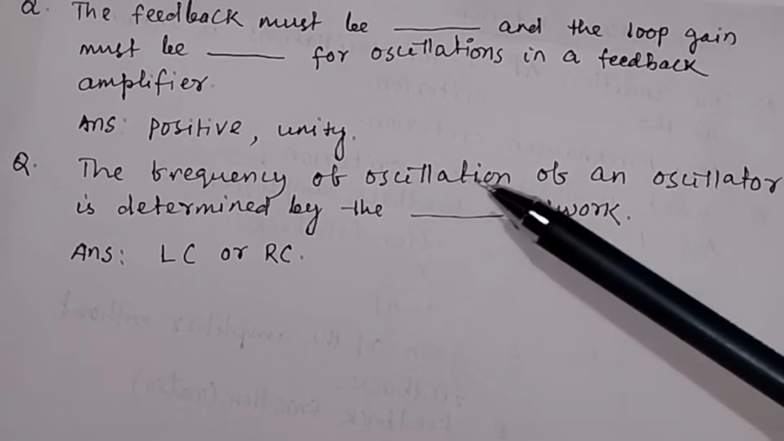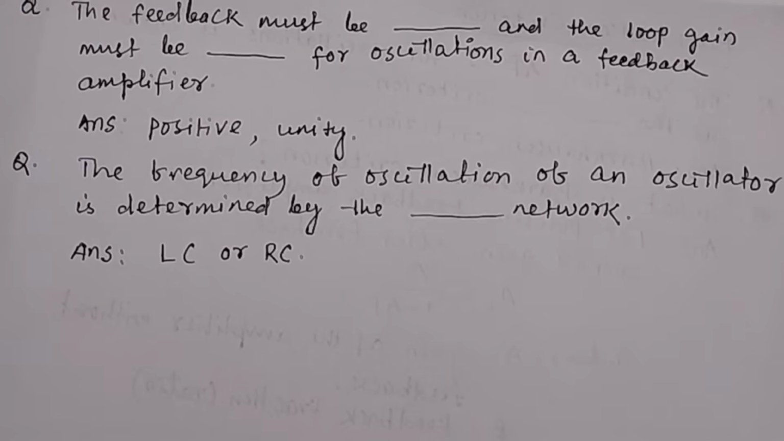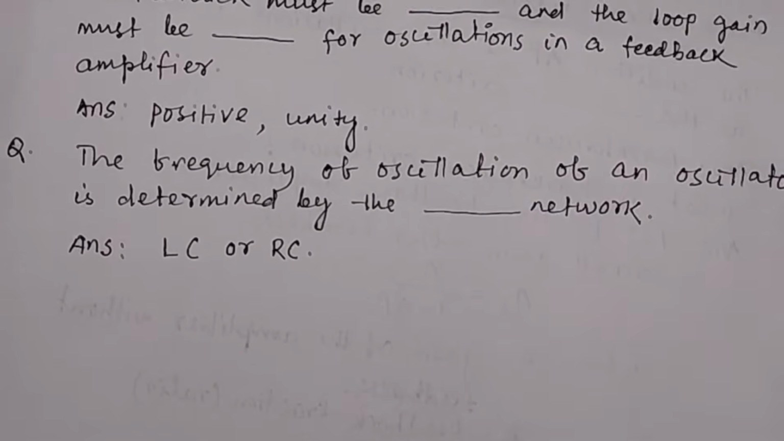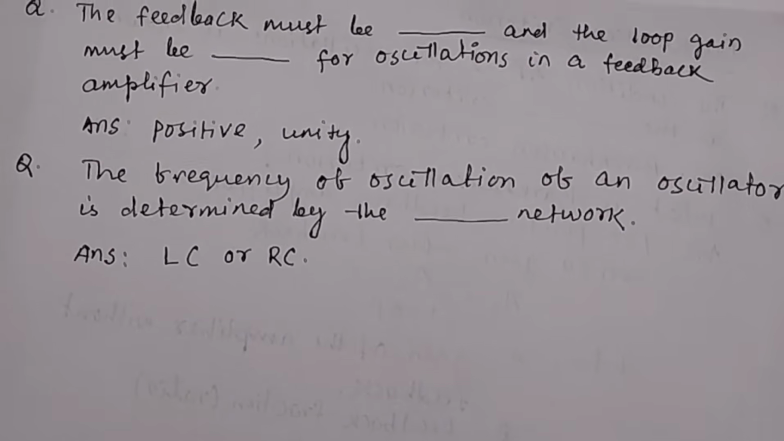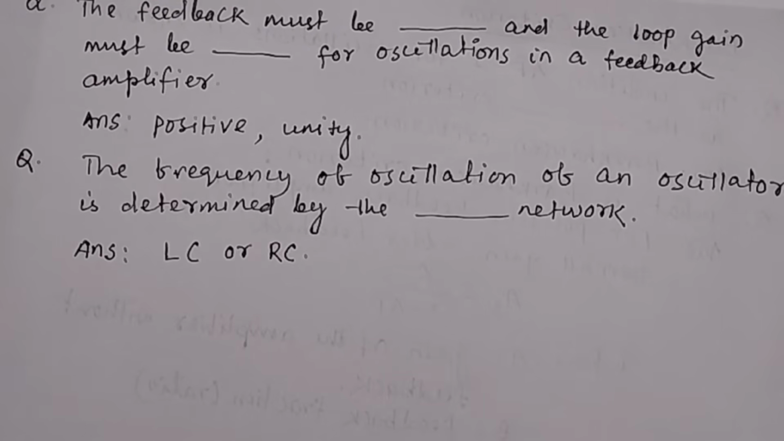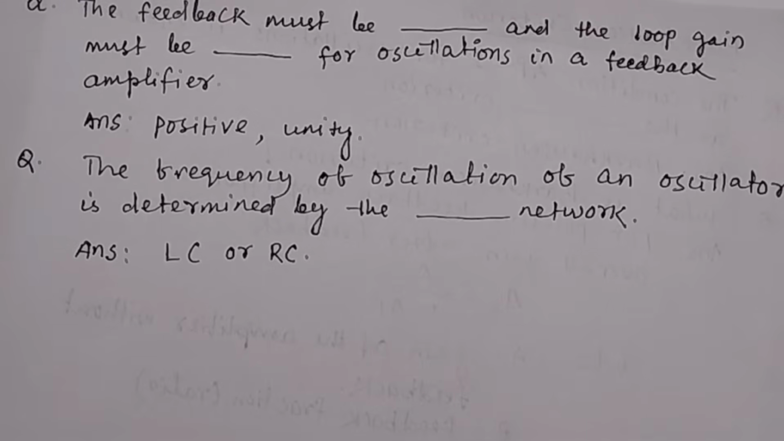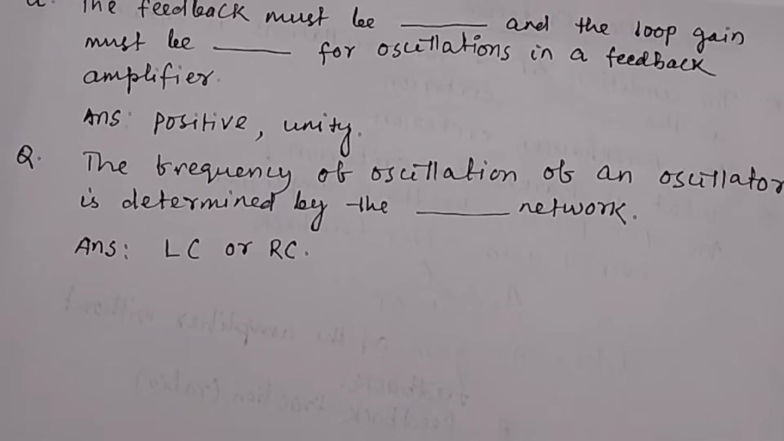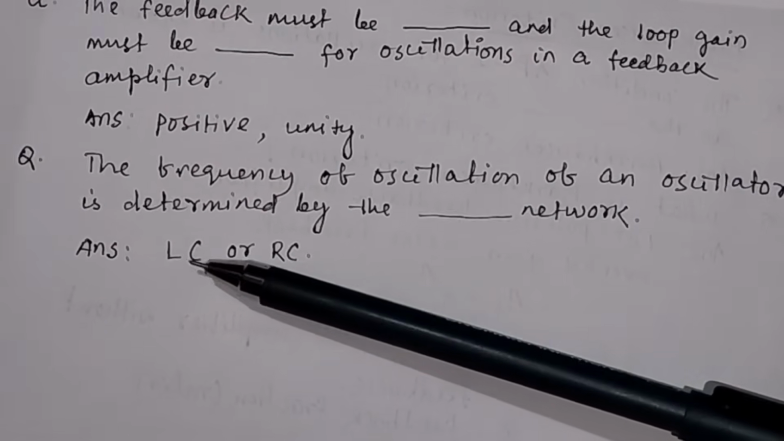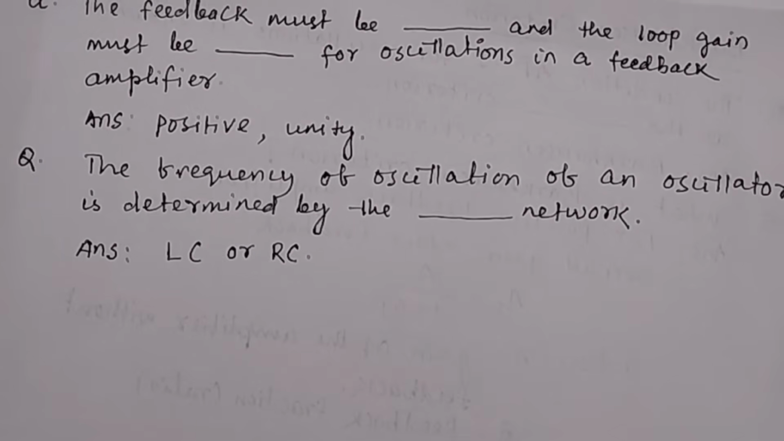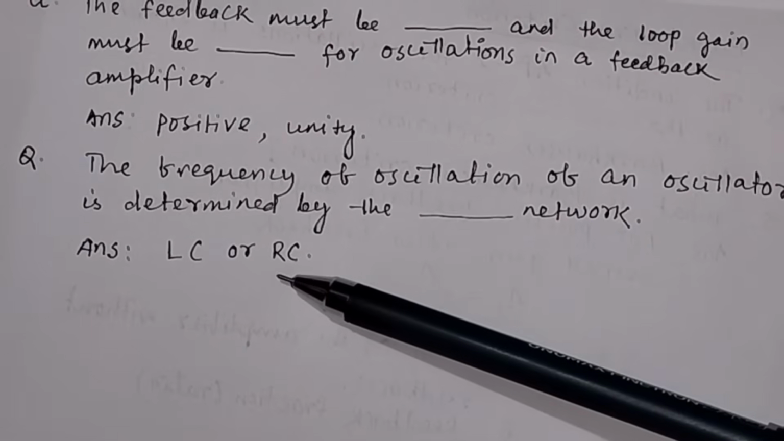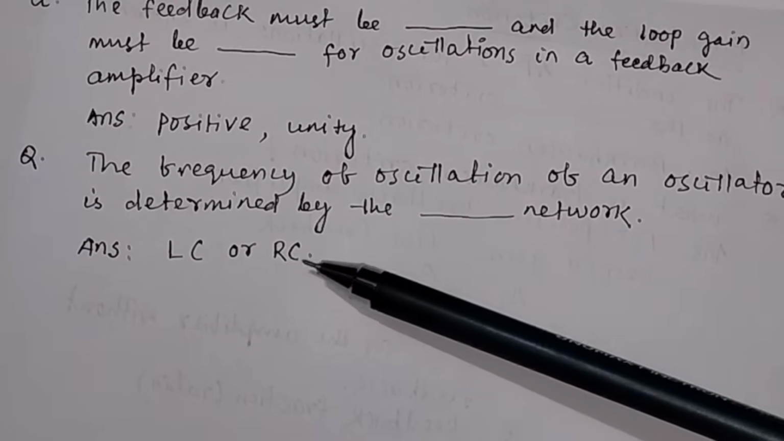In the previous video I have told you that in a feedback oscillator you have either LC or RC. LC means Hartley and Colpitts, they are LC oscillators. In LC oscillators, the frequency of oscillation can be determined by which values? The L value and C value. And in RC oscillators, that is the phase shift oscillator and Wien bridge oscillator, the frequency of oscillation is determined by the R and C values.